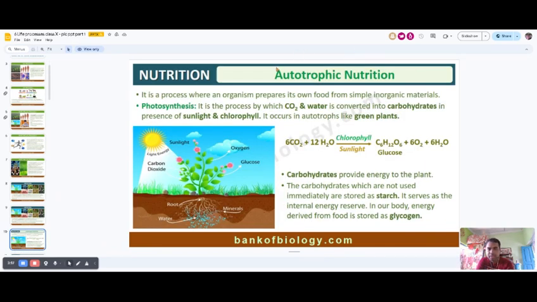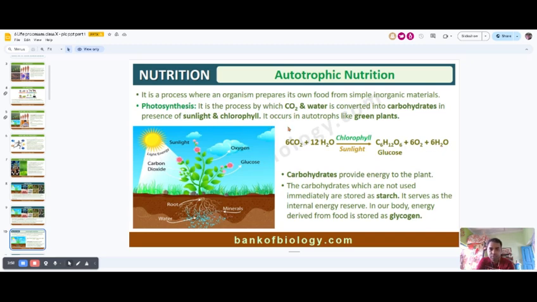Now, how do plants make their own food? Firstly, we have to know what autotrophic nutrition is. Autotrophic means the plant takes its nutrition from the environment by making its own food. The process, as we all know, is photosynthesis, and they make their own food from simple inorganic material. Simple inorganic material means they make their food from water and with the help of carbon dioxide. Six molecules of carbon dioxide and 12 molecules of water, in the presence of chlorophyll and sunlight, produce glucose, with oxygen as a byproduct, and they produce water for transpiration.